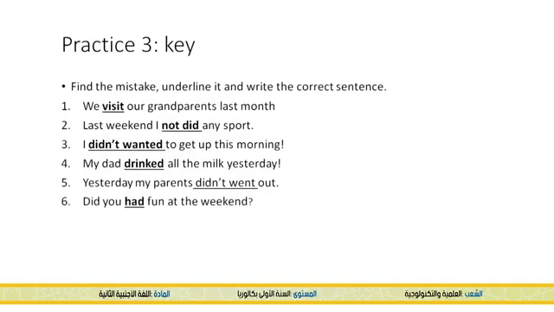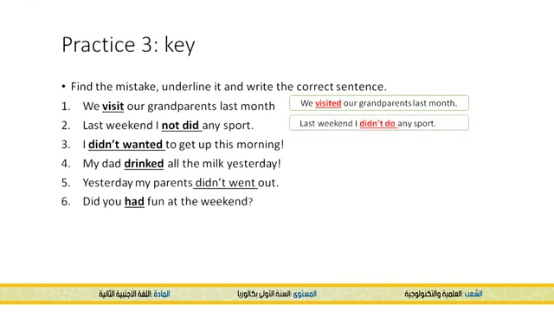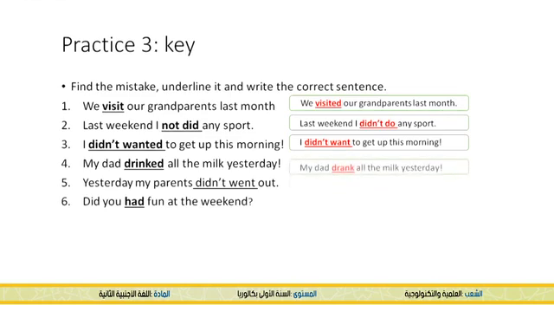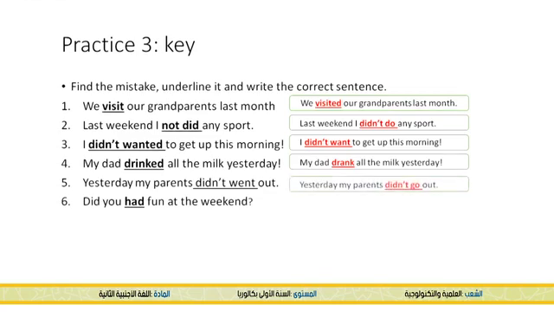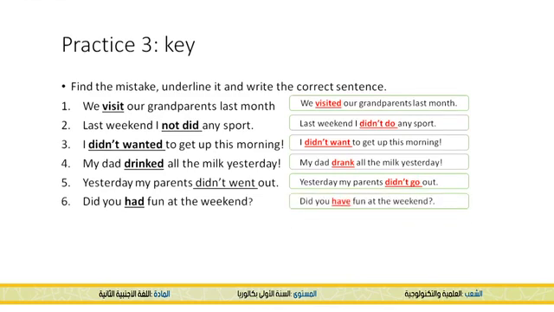So for the first one, it's visit. We say visited. Number 2, didn't do, not did. Number 3, we have didn't want, not didn't wanted. Number 4, we have drank, not drink it. And number 5, we have didn't go, not didn't went. And the last one, the correct answer is have, not had.